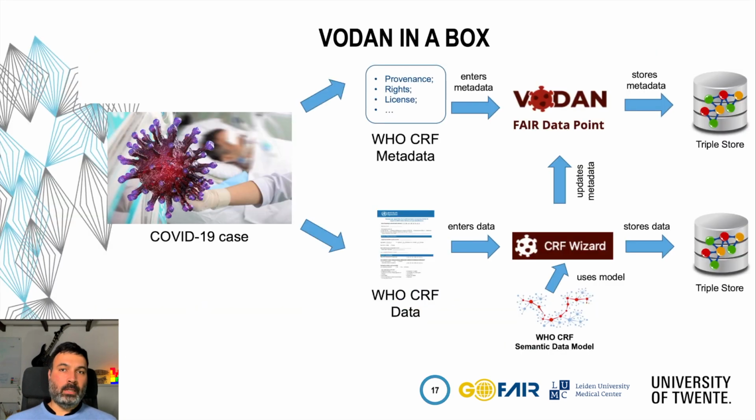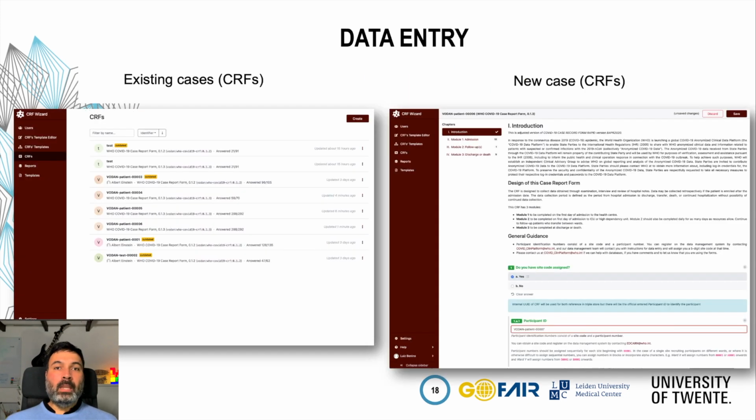Coming back to VODAN in a box and its tools, here are some screenshots of the CRF wizard, which is used for data entry. On the left, we have a list of existing case reports that someone filled in. And on the right, we are creating a new case, or reporting a new case.